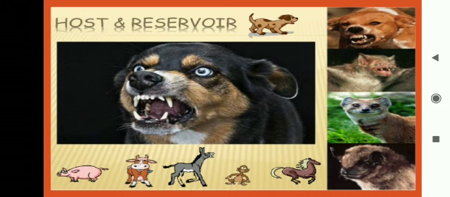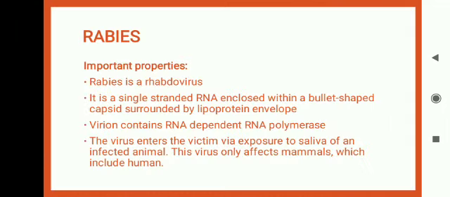These are a few animals shown in this picture: wolves, dogs and bats. These are the hosts and the reservoir of this viral infection. These animals are the main reservoir which transmit this disease to humans. So this is a zoonotic disease.